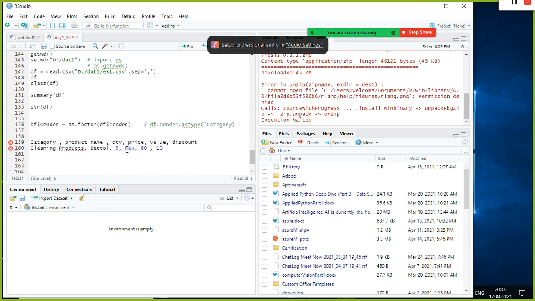Sometimes it is not that easy. It will be very difficult, right? You need to have some kind of complex logic. You need to validate with the business stakeholders, and then you perform the updation.